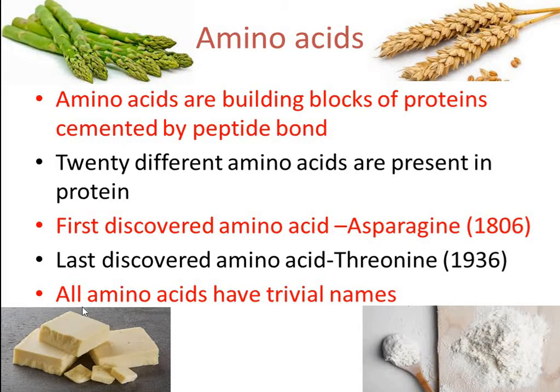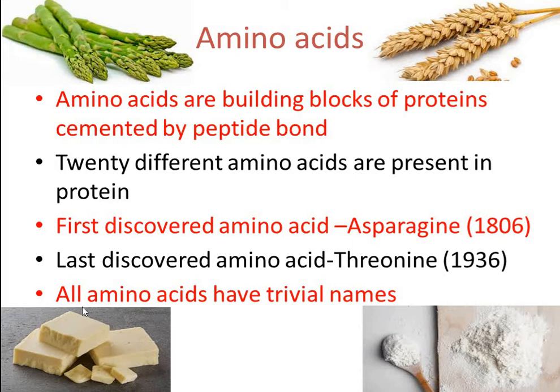If we see the history of discovery of amino acids, the first amino acid was discovered in 1806. This amino acid was asparagine, isolated from asparagus. Among the 20 amino acids, the last discovered amino acid was threonine, which was discovered in 1936.